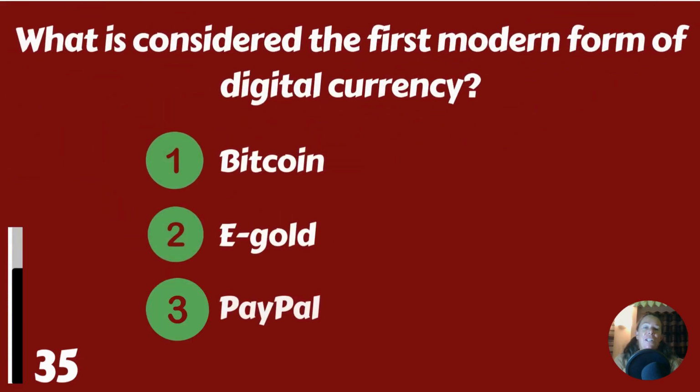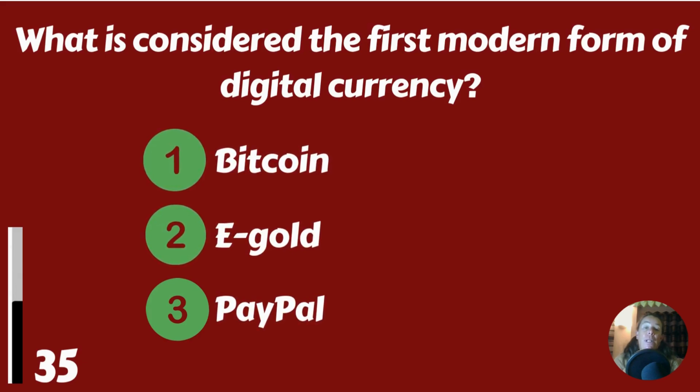What is considered the first modern form of digital currency? Bitcoin, e-gold, or PayPal?